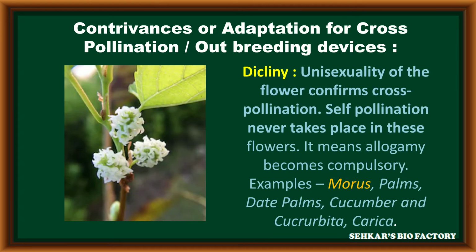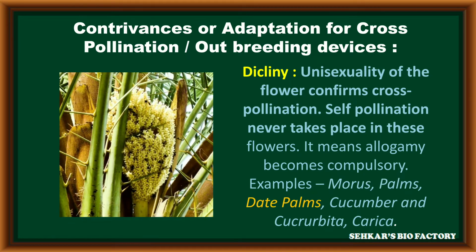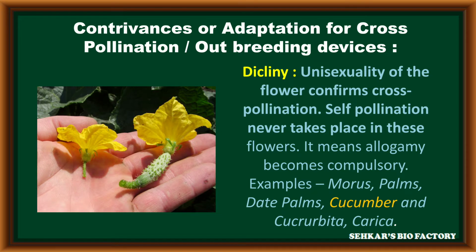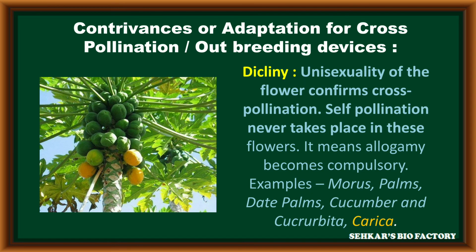The first outbreeding device is dicliny. Dicliny is nothing but the presence of unisexual flowers in plants. Some of the plants are morus, palm, date palm, cucumber and cucurbita along with carica papaya plant. In these plants, the male and female unisexual flowers are separately present on two different plants.